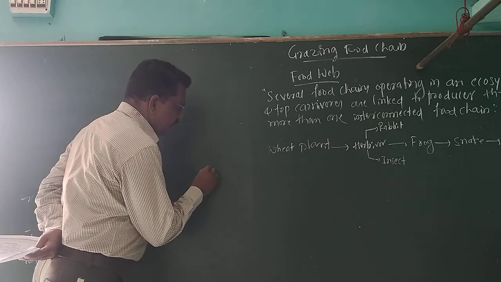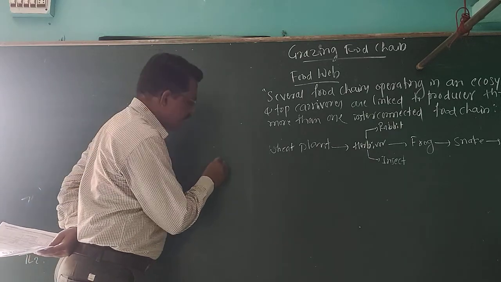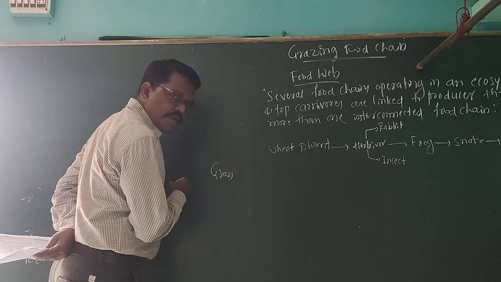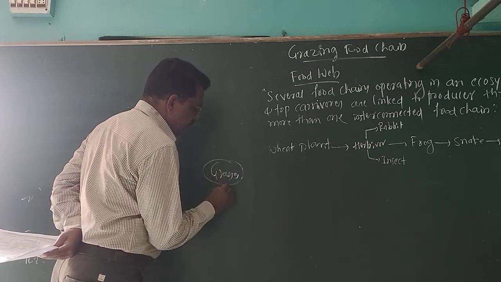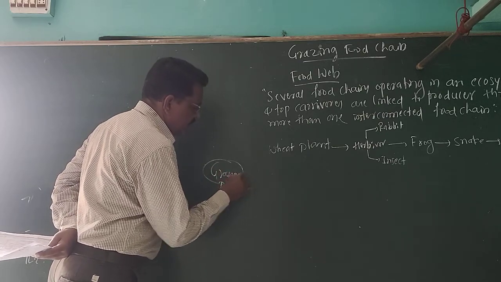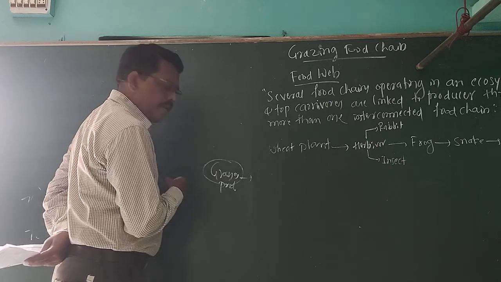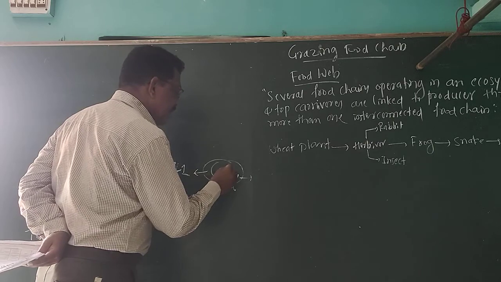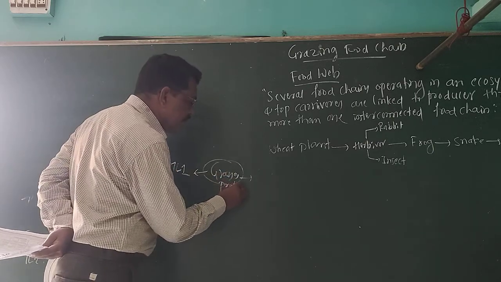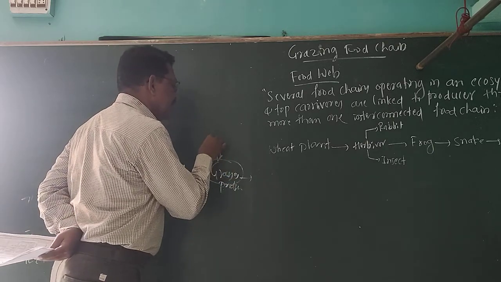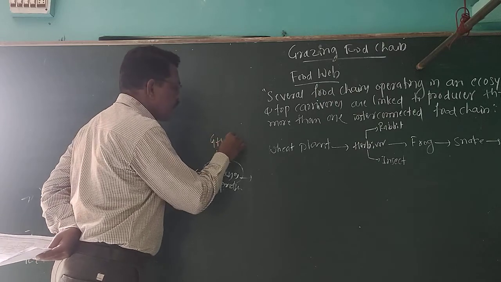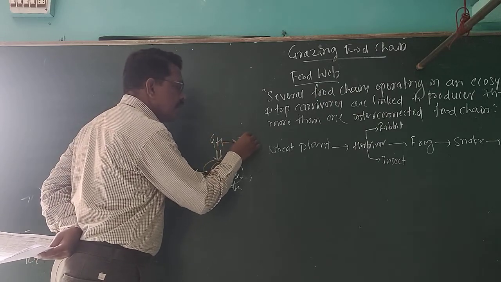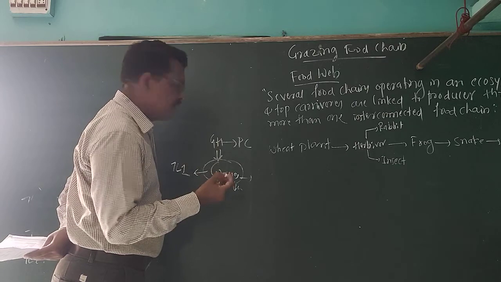Within the grassland ecosystem, who are the producers? Grasses. These are placed in trophic level 1. These grasses are eaten by the grasshopper, which is called the primary consumer, or C1.